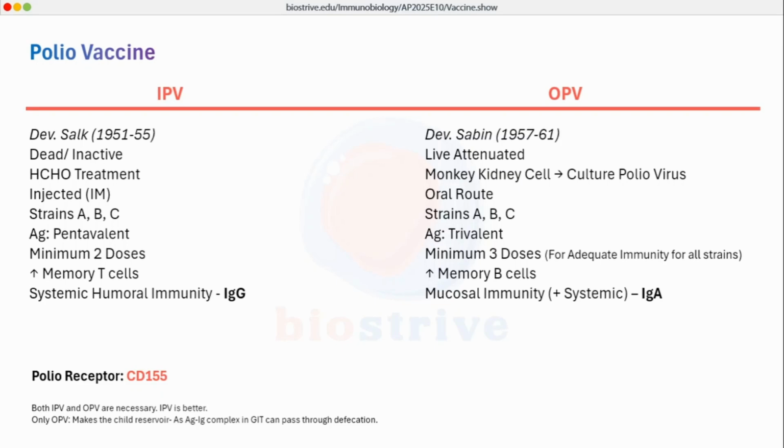Out of IPV and OPV, which is necessary and which is not? The IPV is slightly better, but both are required. If we administer only OPV, there is a high chance that the child will become a reservoir, because the antigen antibody complex will be formed inside the GIT. It may very much be passing through the fecal matter, and that makes the child a reservoir of this immune complex and the polio virus as well.